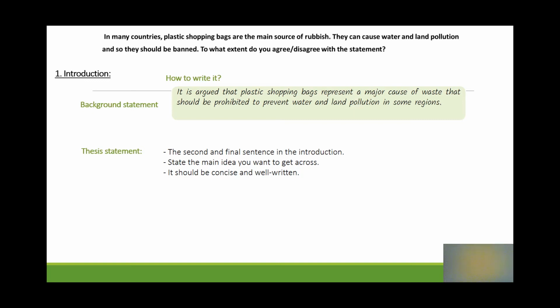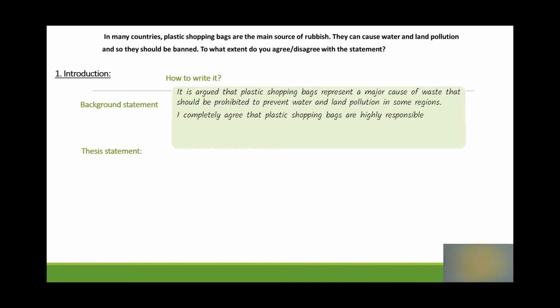So again, I have prepared a sample thesis statement for this topic, which is the following. I completely agree that plastic shopping bags are highly responsible for water and land pollution. However, I believe that the prohibition of such disposable bags is not the right solution for this problem.